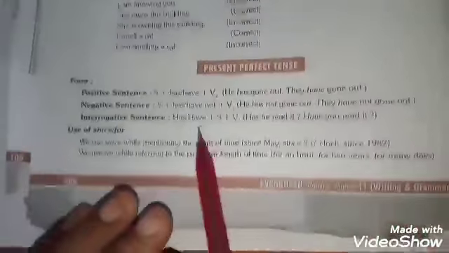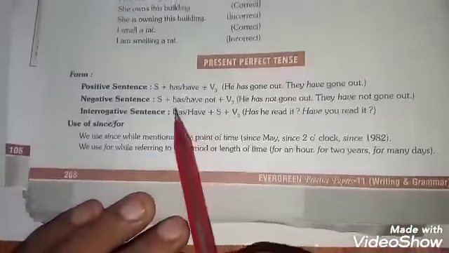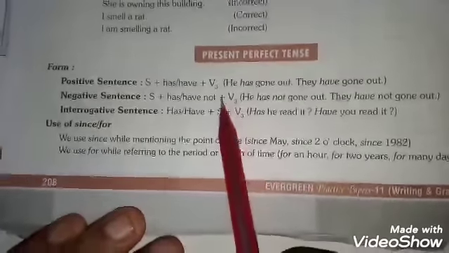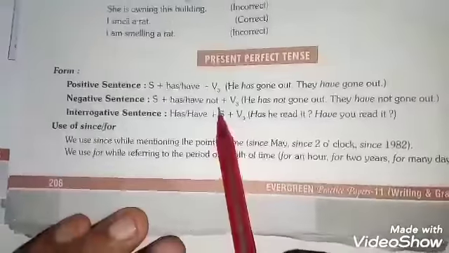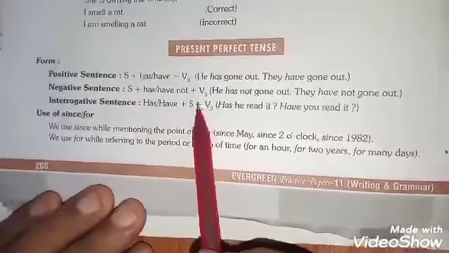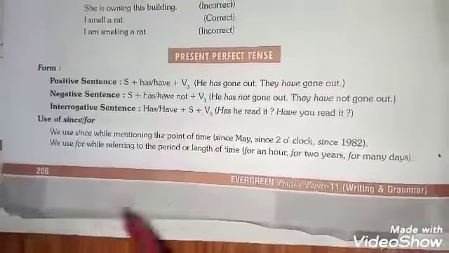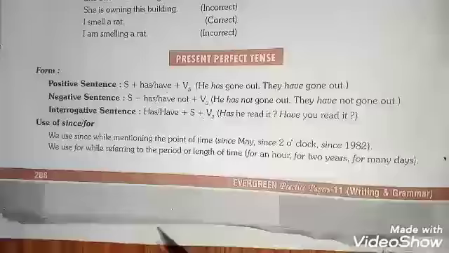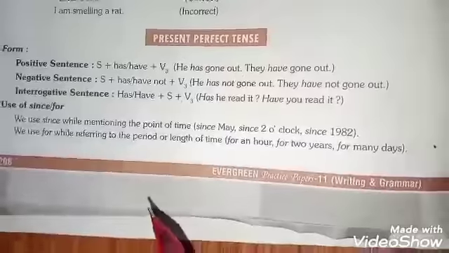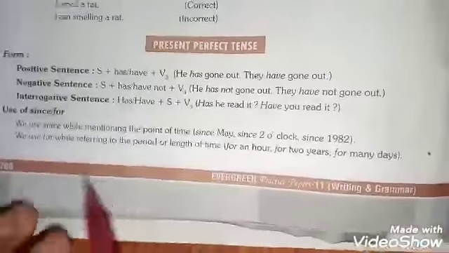Dear students, one thing I would like to remind you and make you aware of: if we use no in place of not in such sentences, verb 3 is not used. There, a noun or other suitable parts of speech may be used. For example, she has no money, she has no courage, he has no power, they have no rest and peace in their life. So, this is the point that you have to keep in your mind.